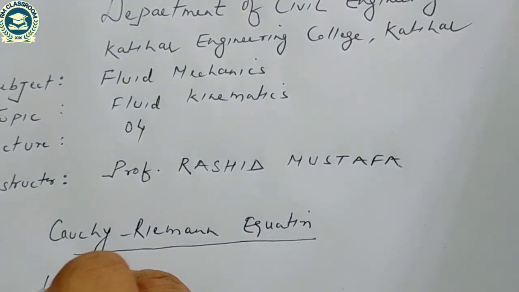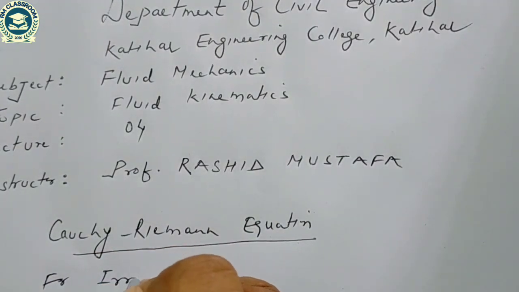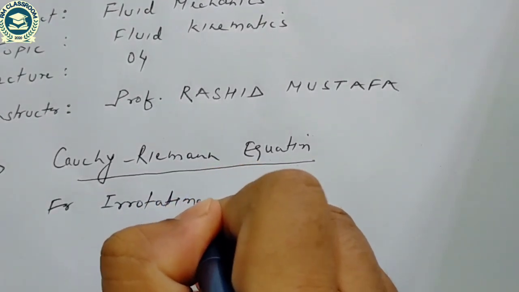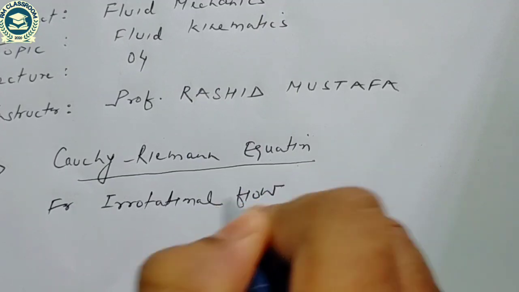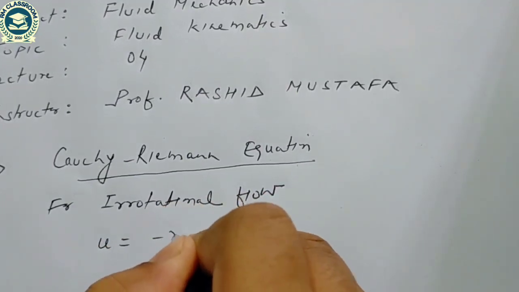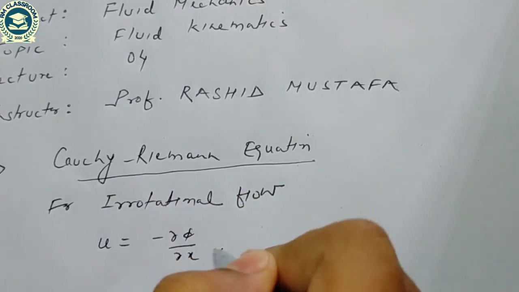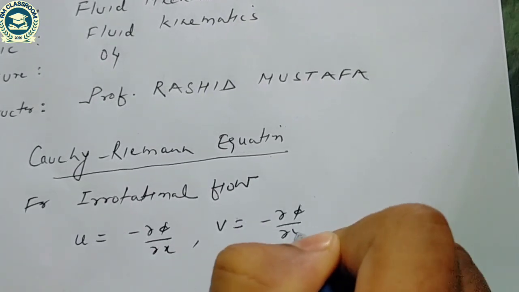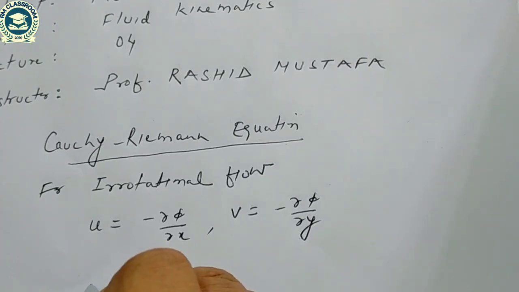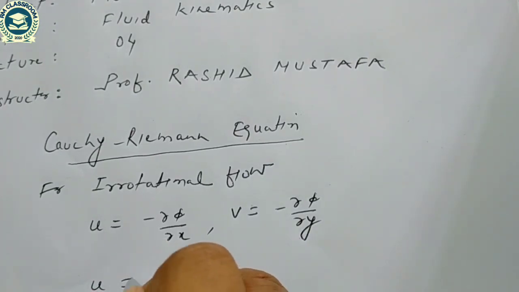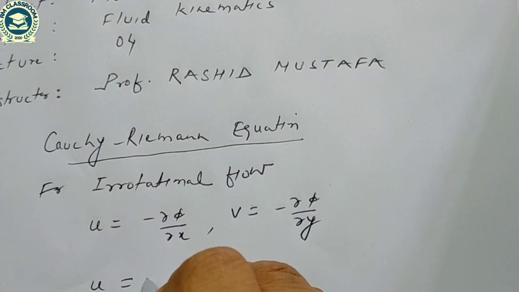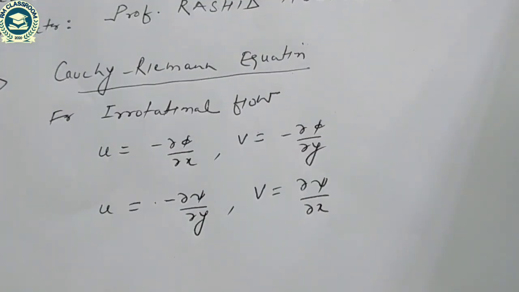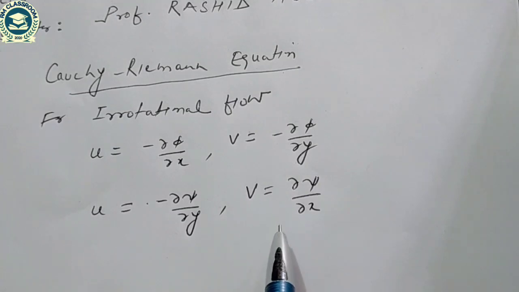So we know that for irrotational flow, u is equal to minus del phi by del x and v is equal to minus del phi by del y, and similarly for the stream function, u is equal to minus del psi by del y and v is equal to del psi by del x.